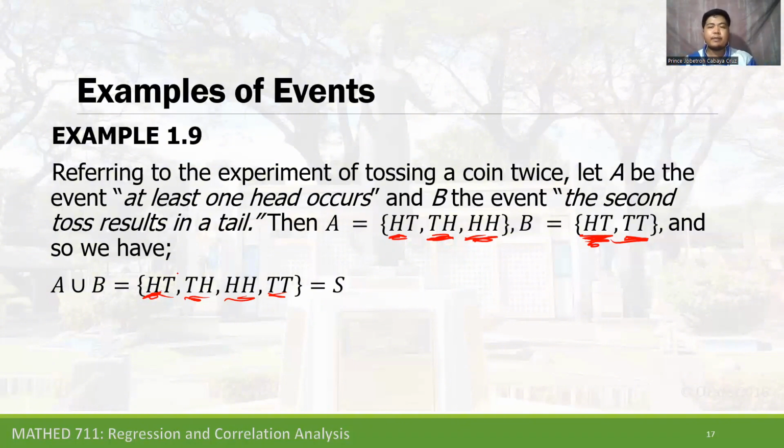The sample space of tossing a coin twice has four sample points: HT, TH, HH, and TT.